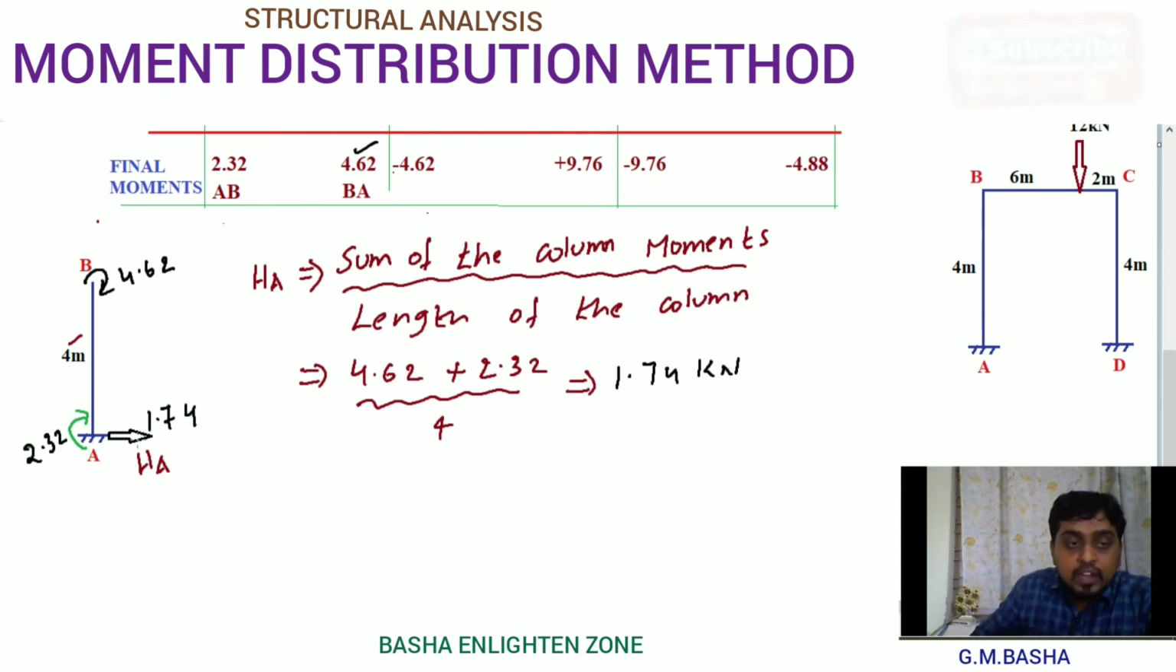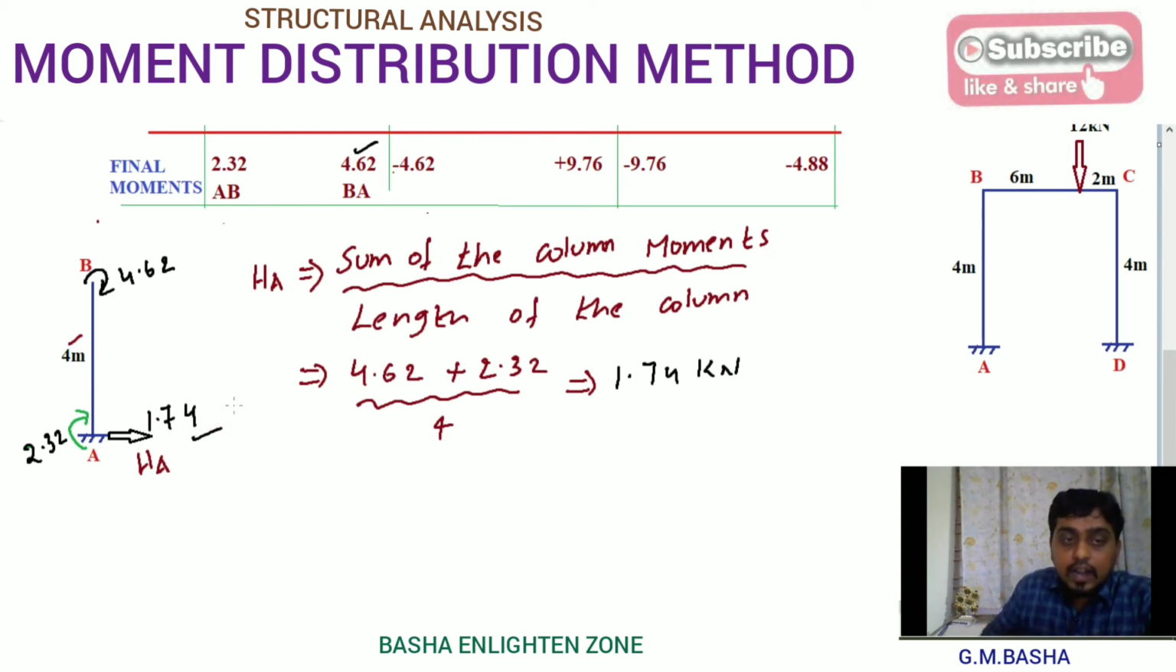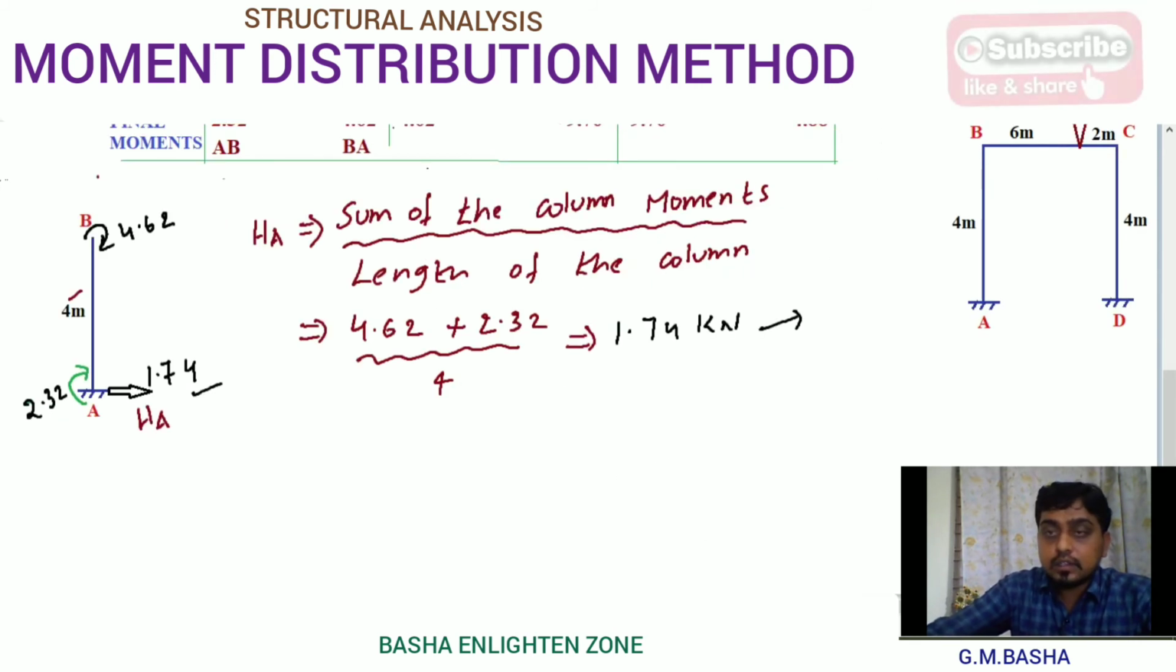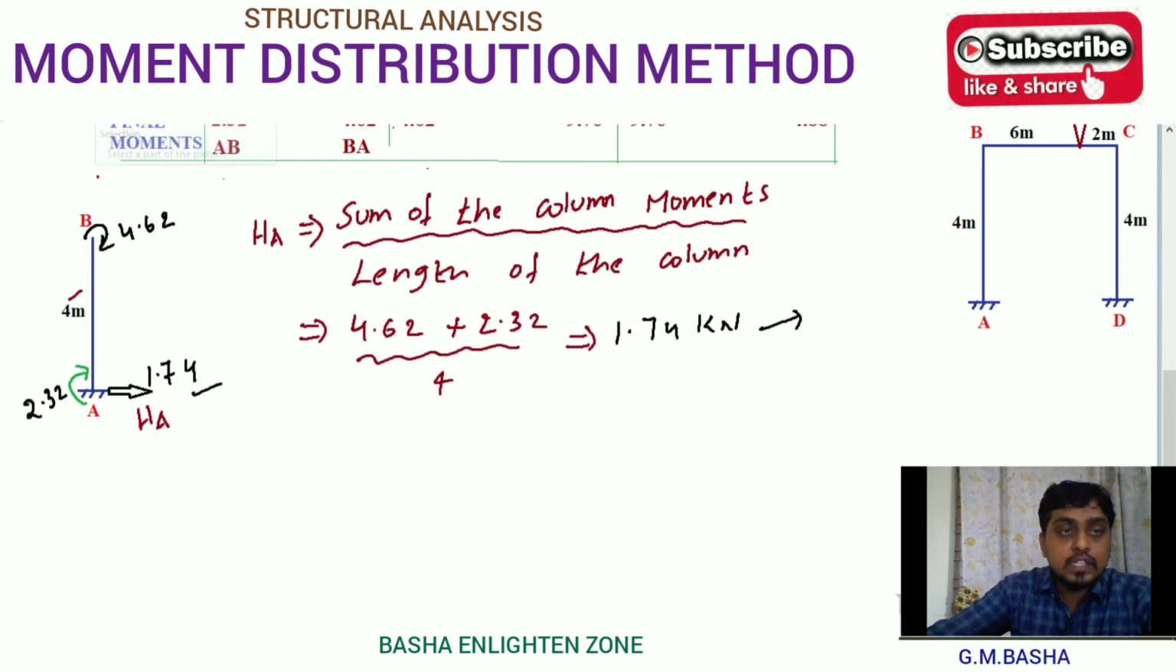After obtaining that value, you please take down that one, 1.74 kilonewton. So I am assuming the direction like this, towards right. Whatever direction I assume, after obtaining the value, if it is positive, it means my assumed direction is correct. Otherwise I will change the direction of that particular force. Okay. Then go for column CD. Similarly for column CD also I am doing the same as it is.